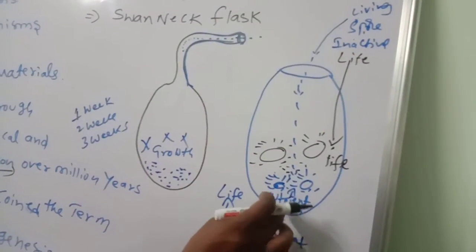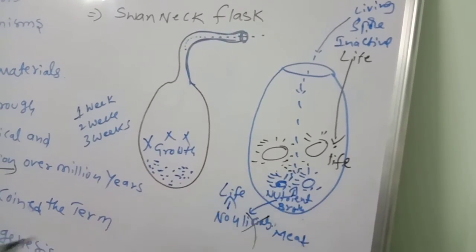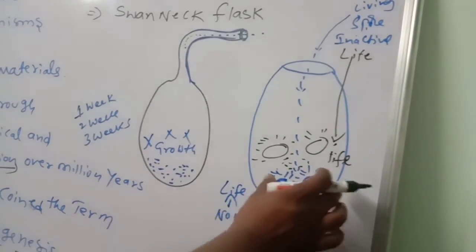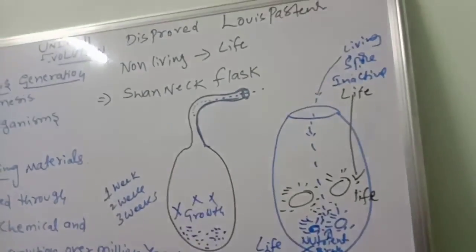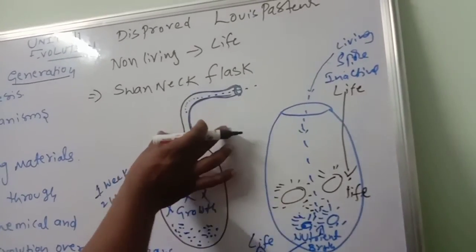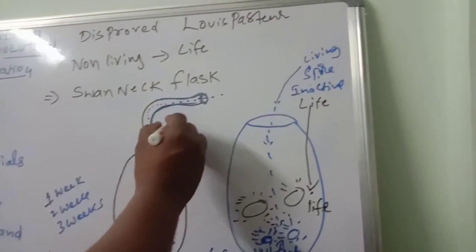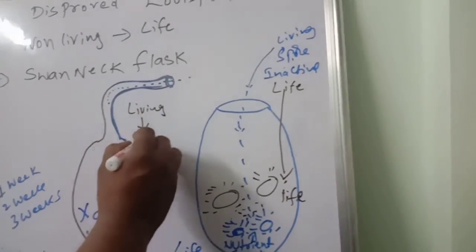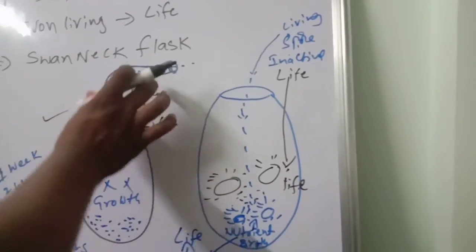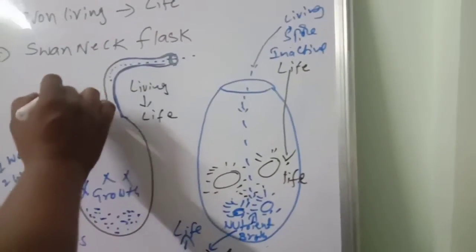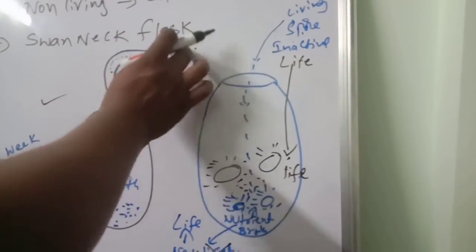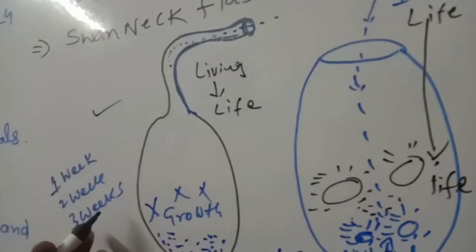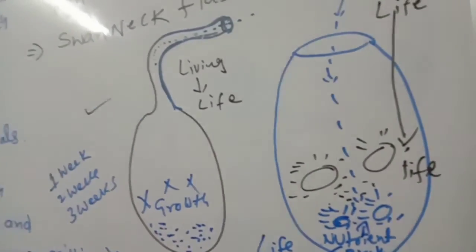So the living material is only the source, the nutrient source, that's it. So what Louis Pasteur confirmed is that living things only give life. How? Because of this experiment, even exposed to the air, the spores did not come in, and after 1 week, 2 weeks, 3 weeks, he did not find any growth.